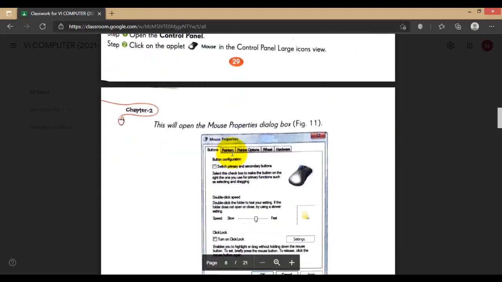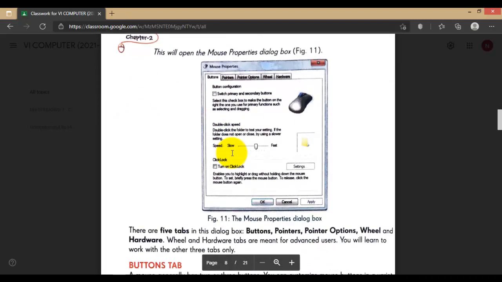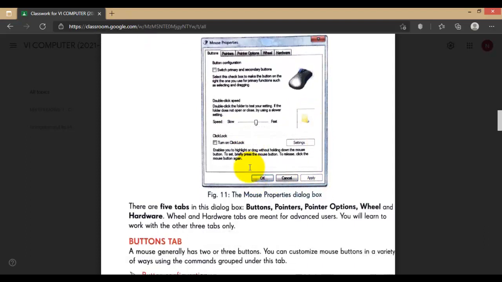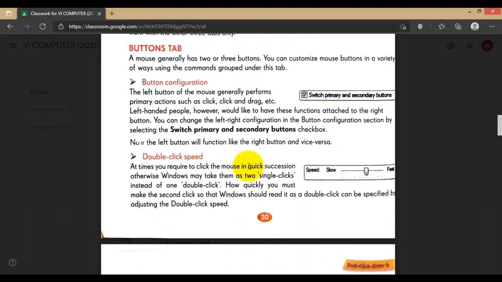And controlling the mouse, from this setting you can change the speed of the mouse, and you can change the double clicking speed also. You can change here and you can test it here, and you have to apply it and OK. And button setting, you can change the left click and right click. You can interchange them also, but usually we prefer left click or single click selection on the left side and the other one on the right side.